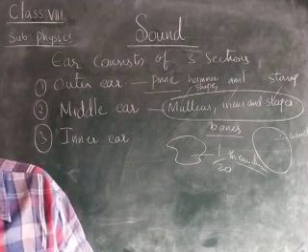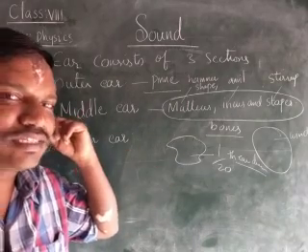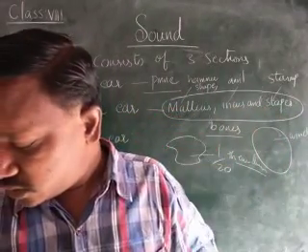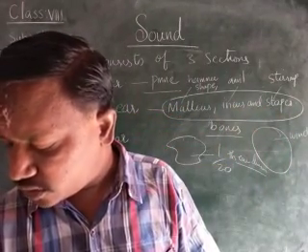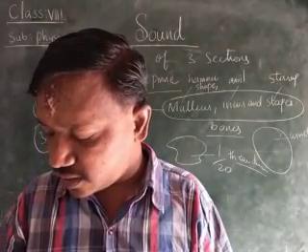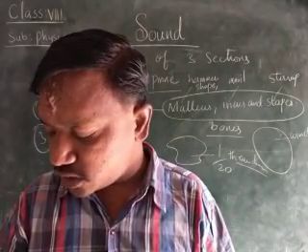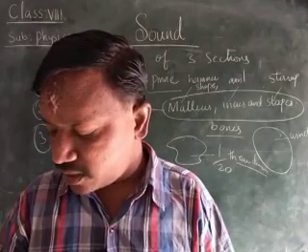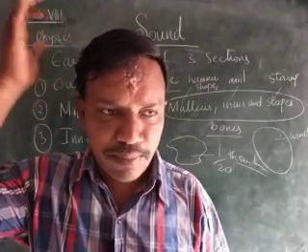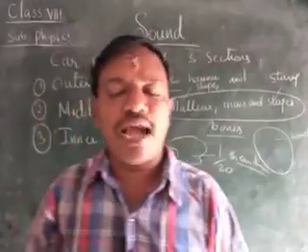The motion of the vibrations in the cochlea is detected by the tiny hairs. In the ear, you have small hairs, children. These tiny hairs transform the vibrations into electrical signals, which are carried by the nerves to the brain. The sound vibrations also reach the inner ear by traveling directly through the bones of the skull. When you tap your head, it directly reaches the inner ear. Okay, children, like that it happens.